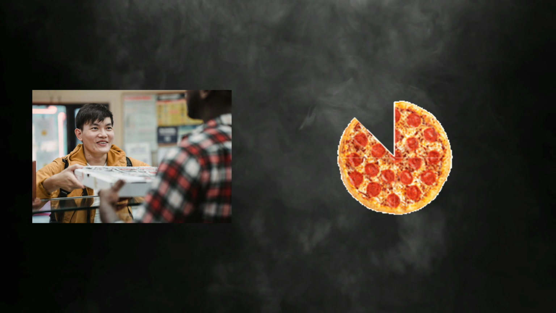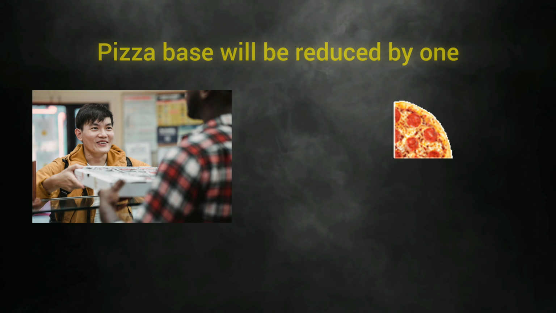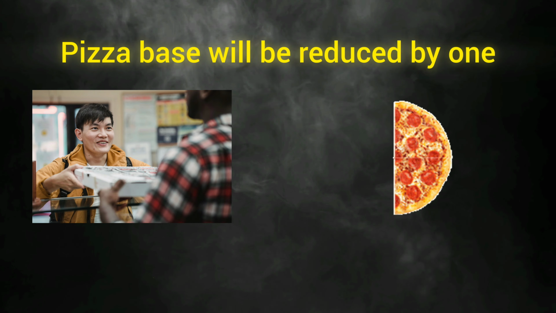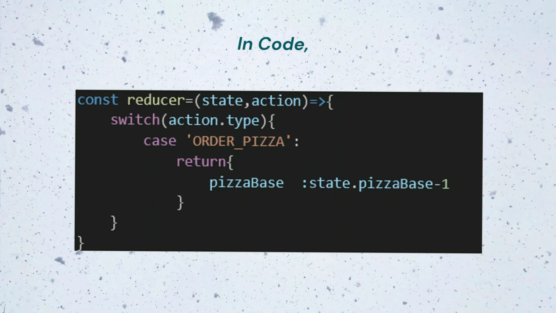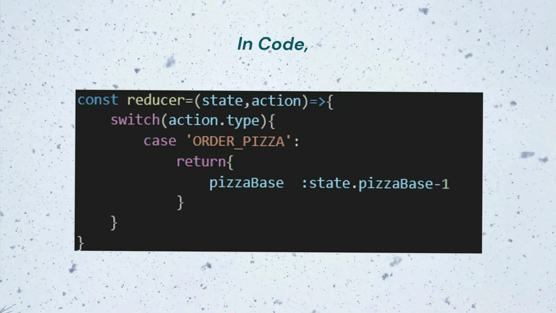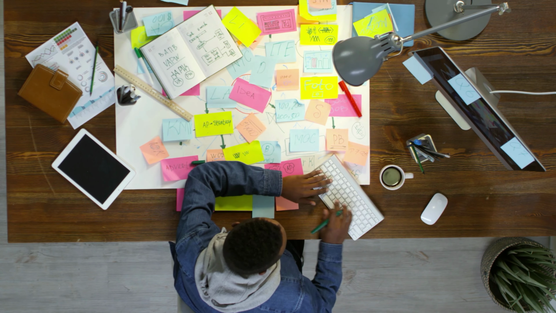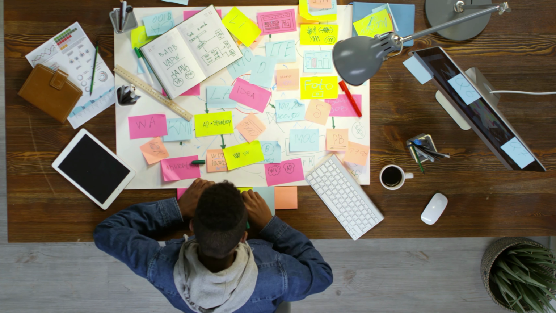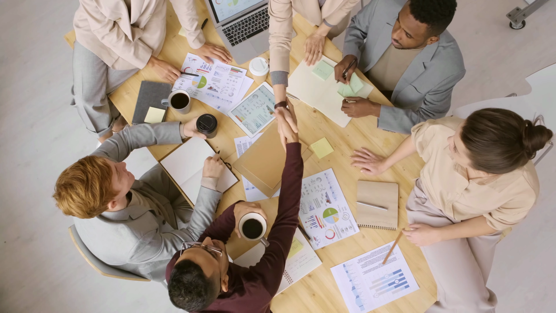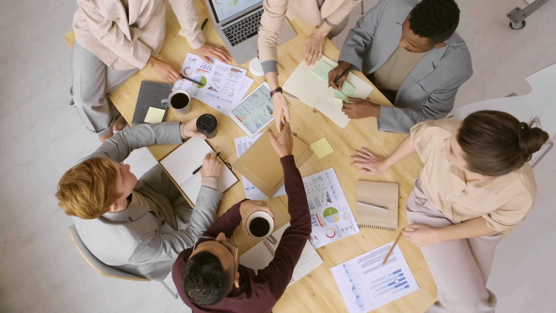If the customer wants to buy one pizza, then each and every time the pizza base will be reduced by 1. It is not going to reduce by 4, it will only reduce by 1. So this is called a pure function, which is not going to be affected by anything other than the given input. Having a great understanding of the 3 core concepts and 3 principles is important in Redux because our entire code lies with these concepts and principles.